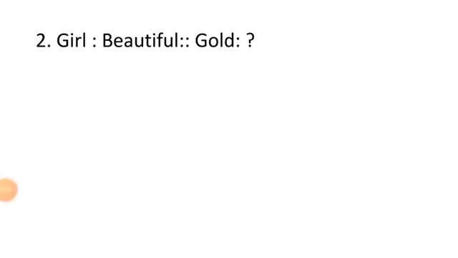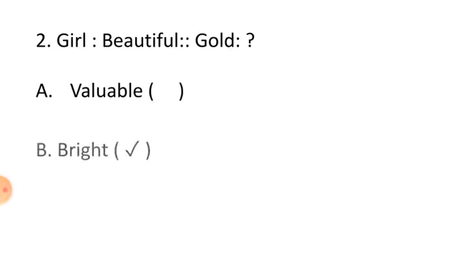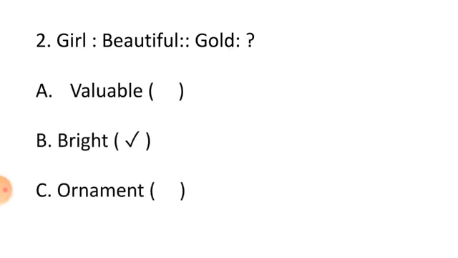Question second is, girl is beautiful. So gold is? Option A, valuable. Option B, bright. Option C, ornament. And option D is ring. Our correct option is B, bright. Gold is bright.